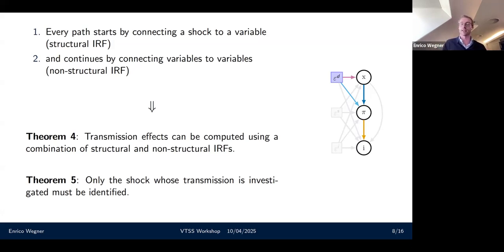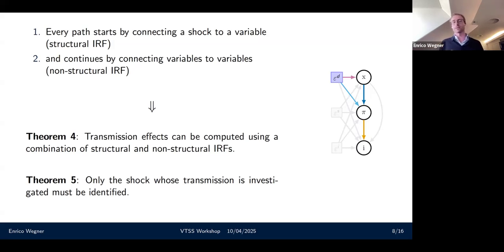Which in general therefore means that each transmission effect, no matter how complicated it is, can always be computed using structural impulse response functions and reduced form impulse response functions. And in the paper, we give some more details. So we give essentially, once you have a transmission channel, how you can compute these kinds of transmission effects.